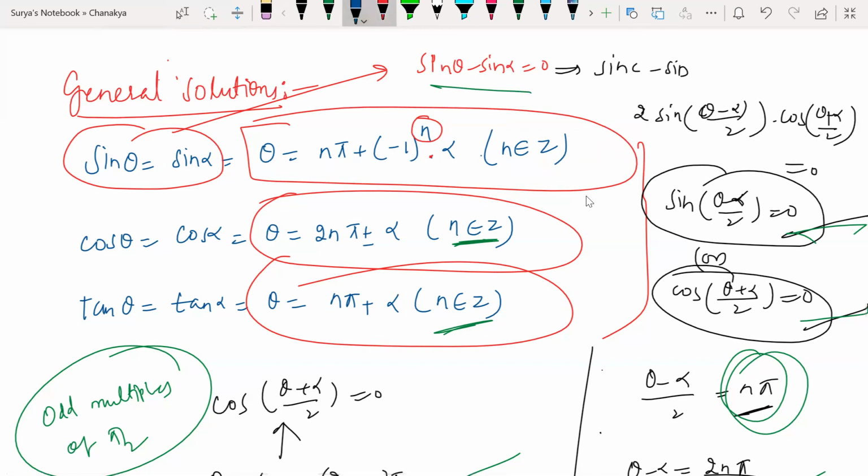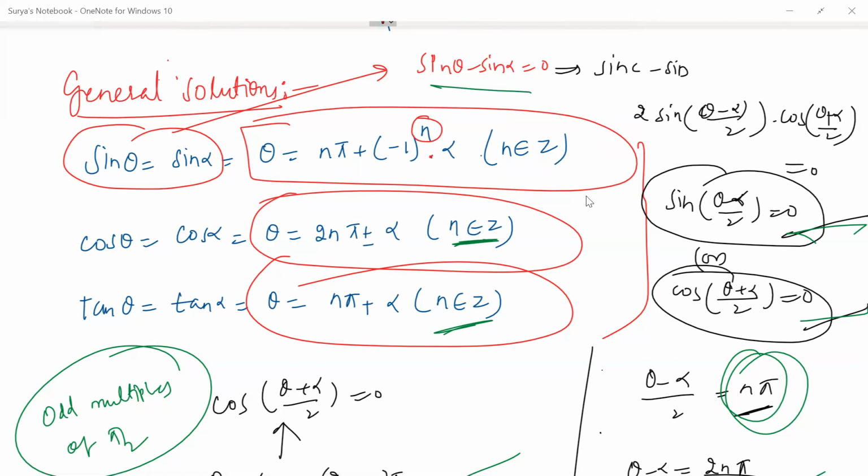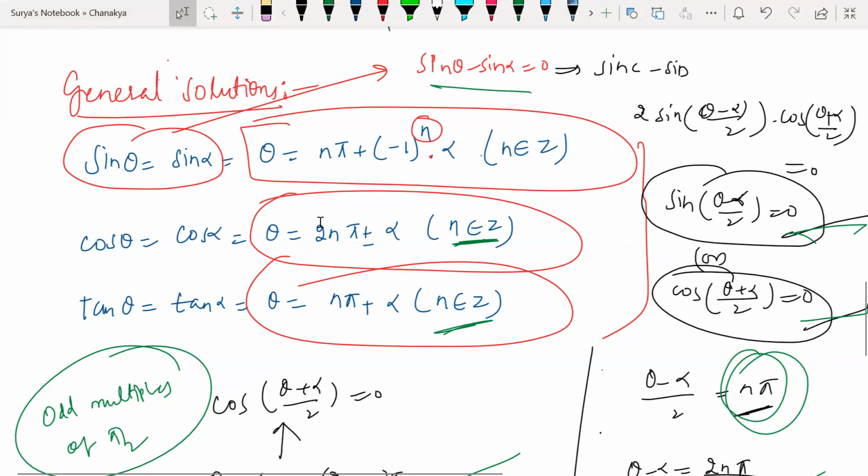So look at this here. Why are we writing this? I'm just applying the sin C minus sin D formula. As soon as I apply this formula, I got two values of theta here. After merging those, I'm getting n pi plus or minus 1 whole to the power of n into alpha. Why are we writing minus 1 to the power of n into alpha only? Because the n value could be positive, and minus 1 to the power of an even number always gives you positive, guys. Minus 1 to the power of odd numbers always gives you negative only. So that is the reason why I'm writing that one.